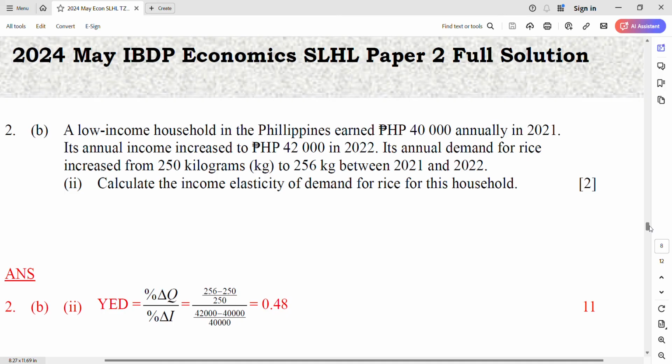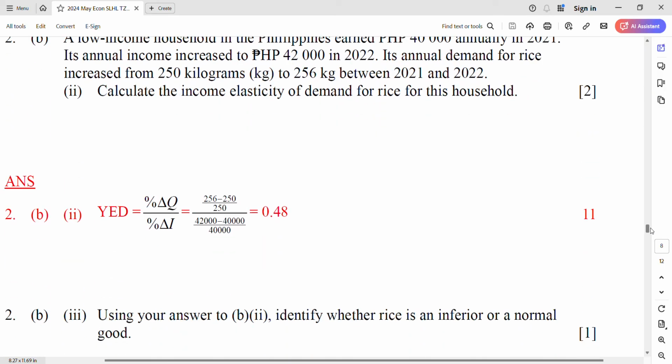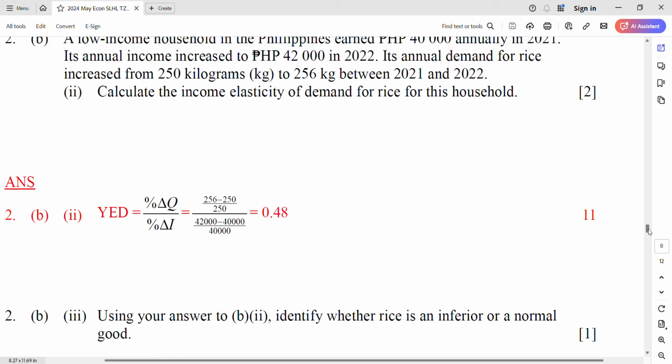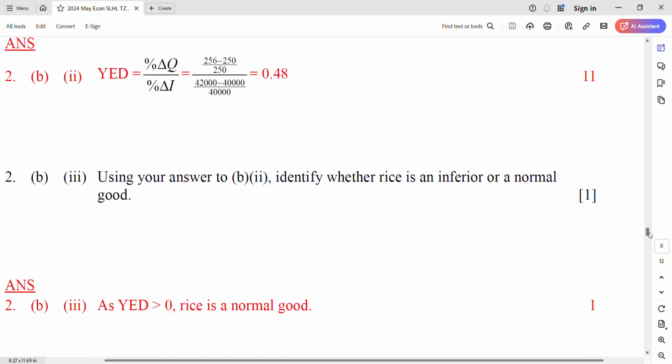You know it? Yeah, then you can get the marks because it asks you inferior or normal good, right? Larger than 0 is enough. No need for larger than anything. Larger than 0 is enough. So larger than 0 for the YED, okay? And so it is a normal good. Got it? Of course. Okay, next one.